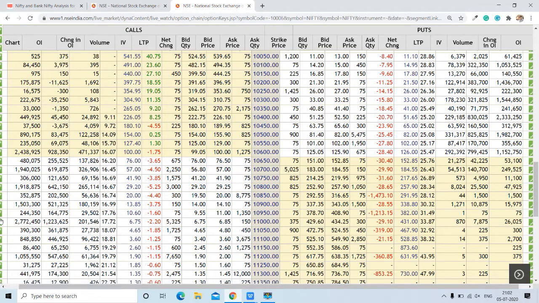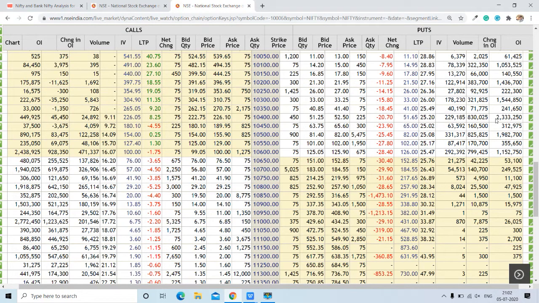Apart from these, if you see this strike, this indicates the resistance zone for the Nifty, and a very good amount of change in OI on the call side at 10,600 and 700 has been witnessed. So we can see, and also here at 11,000 around 12 lakh contracts were added last day only. So these are going to be the important levels as per change in OI as well.